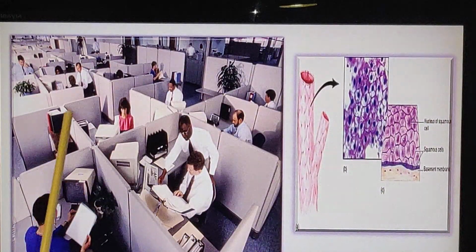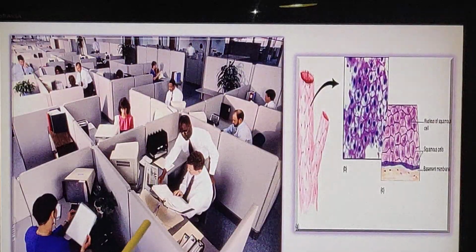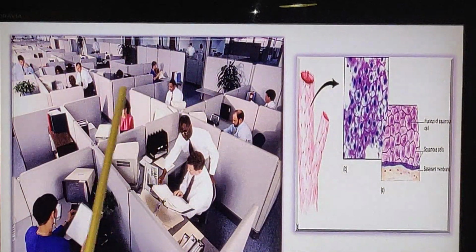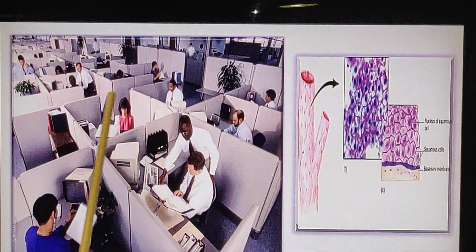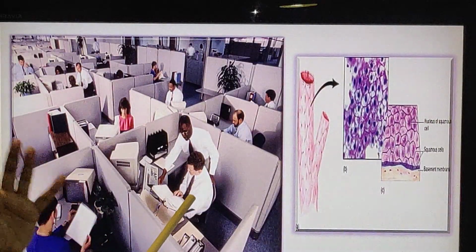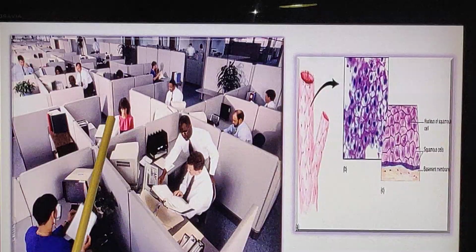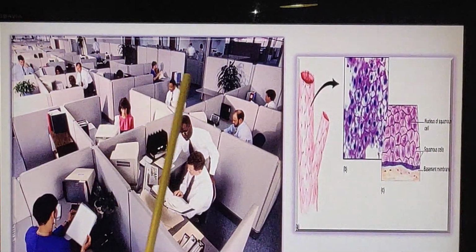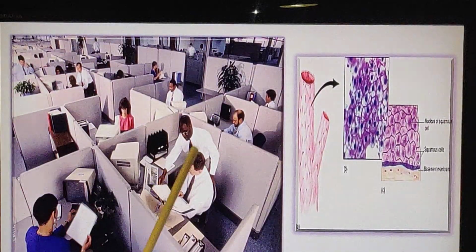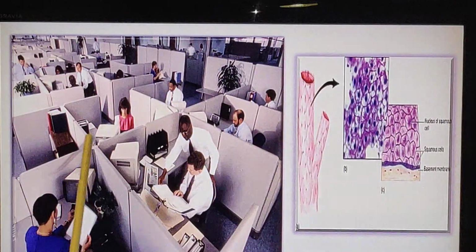Children, have you seen this? It's called a cubicle. Nowadays the offices have cubicles in them. If you consider this whole part, it can be compared to the organ system. Each organ system is made up of different organs. So these cubicles can be compared to the organs, and this entire section is like an organ system. And if you observe, each one of them is doing its own function, but they are separated. You can see the separations.